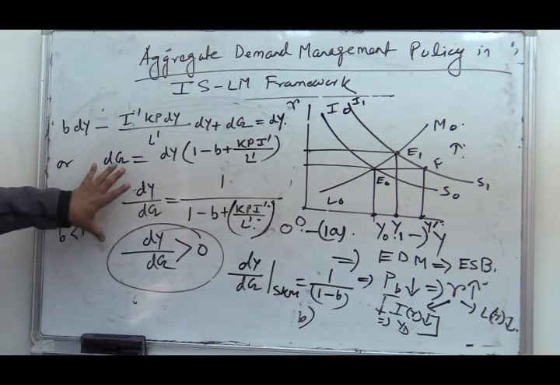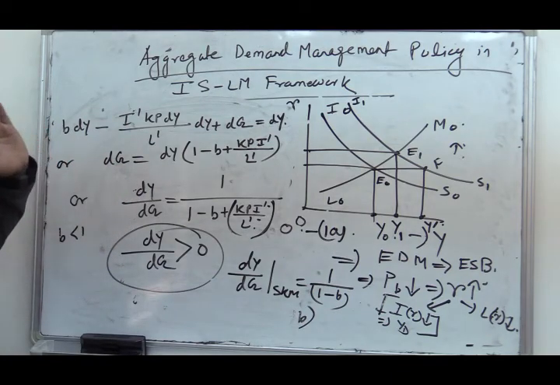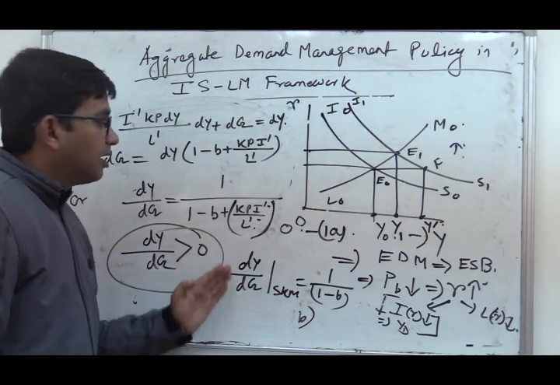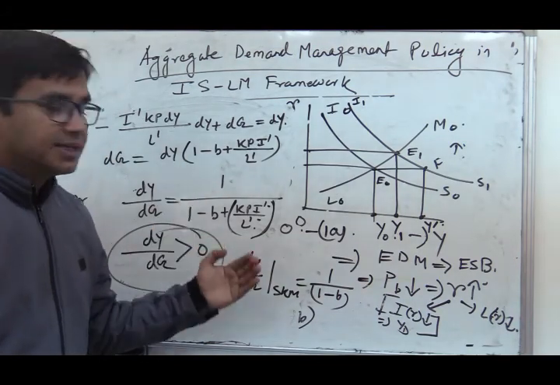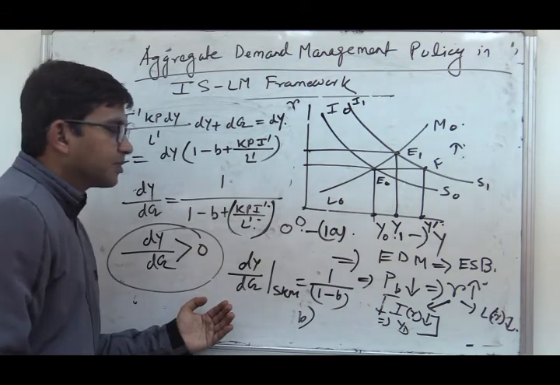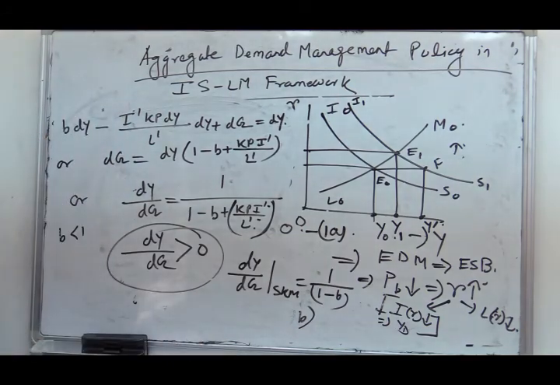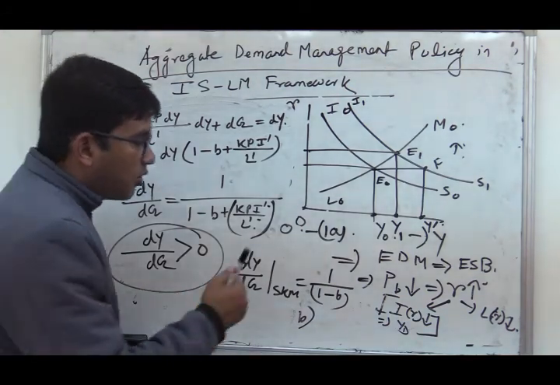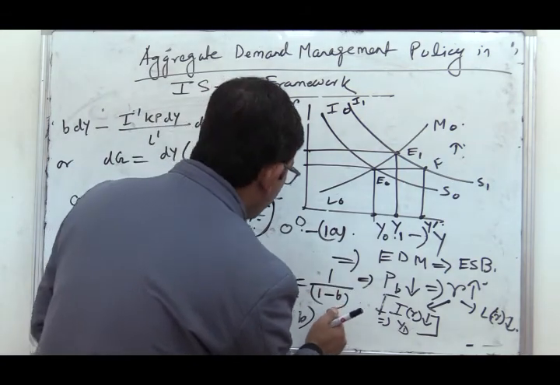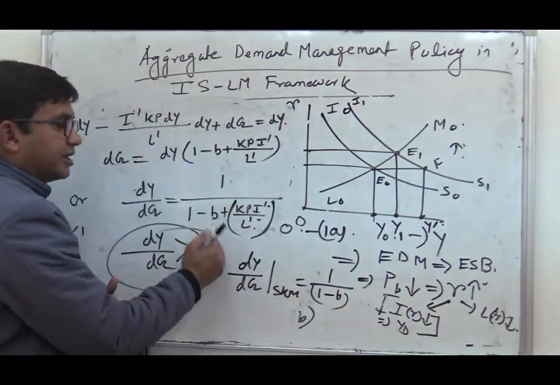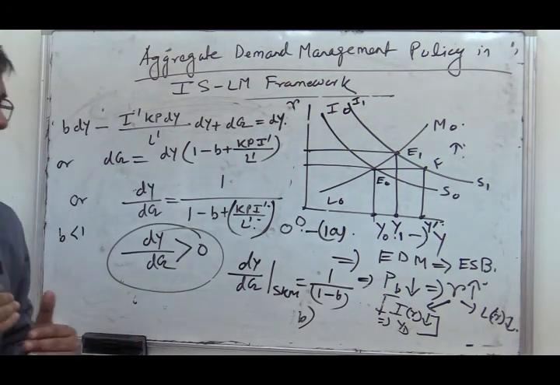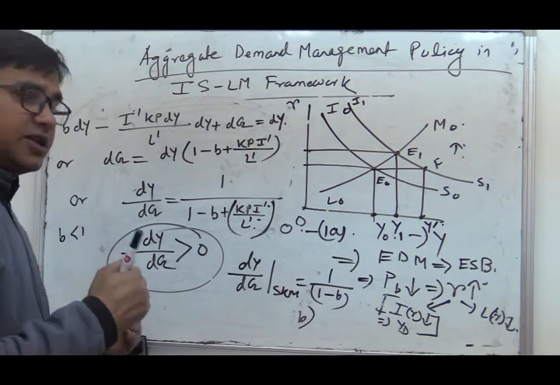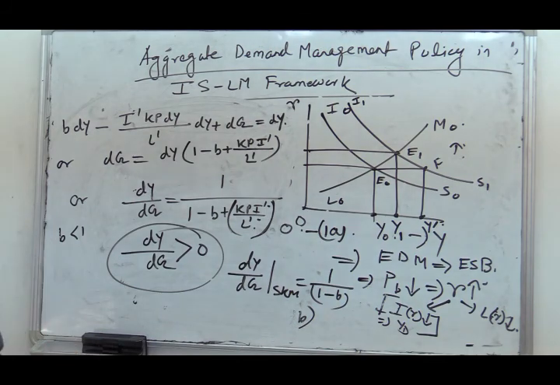So this is the government expenditure multiplier in the IS-LM model. The value of this must be less than in the simple Keynesian model. That means expansionary fiscal policy is more effective in the simple Keynesian model and less effective in the IS-LM model because of its interaction, the dynamics of the money market and the increase in the rate of interest.